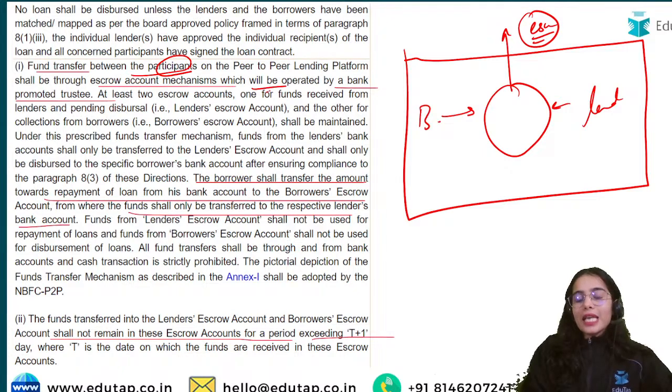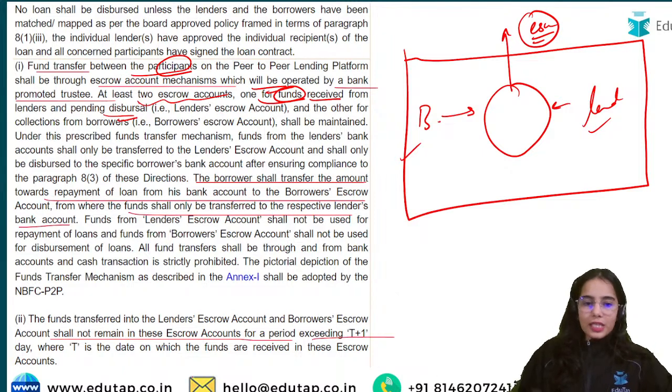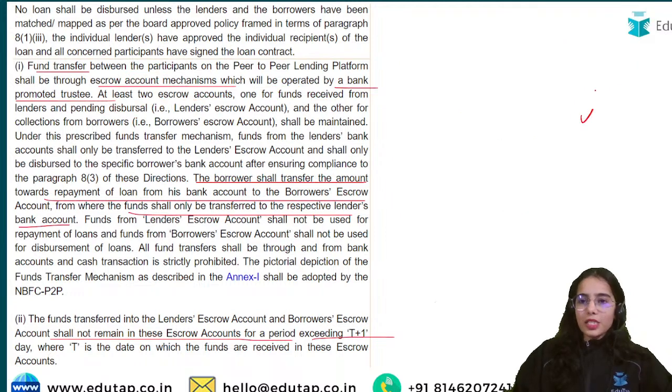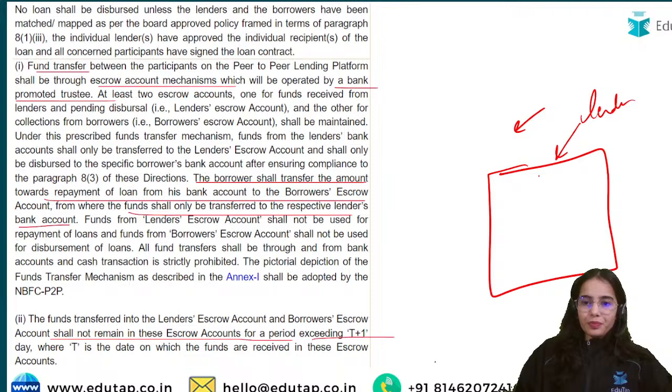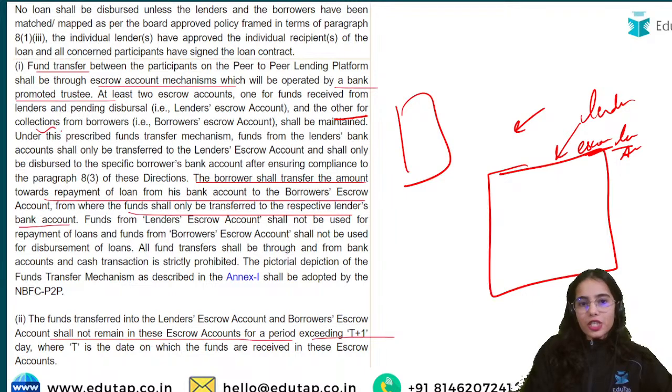This escrow account will be operated by a bank promoted trustee. At least 2 escrow accounts should be there, one for the lender and one for the borrower. One for funds received from lenders pending disbursal. So what is happening? There is the lender escrow account. Lenders are lending the money, they are providing the money, and that money will come in the lender escrow account. And the other escrow account will be there, that will be collections from the borrower.